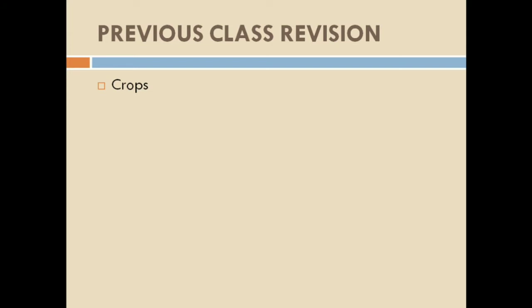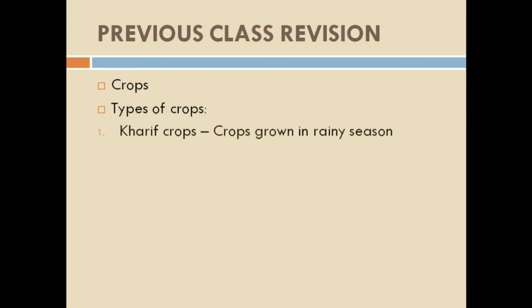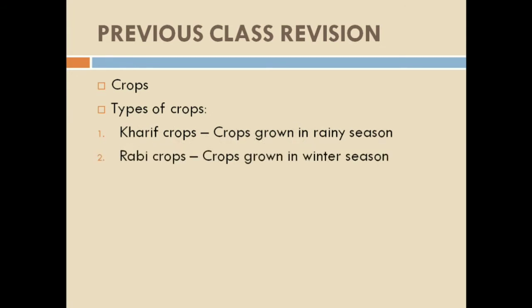Then we have seen the types of crops. How many types of crops are there? There are two types of crops. First is kharif crop and second is rabi crop. Now, to which type of crop can we say they are known as kharif crop? Crops grown in rainy season are known as kharif crops. And the examples of kharif crops are soybean, groundnut, maize, paddy, cotton, etc.